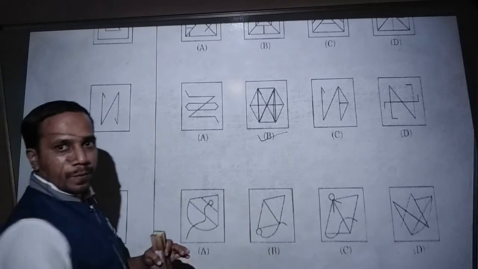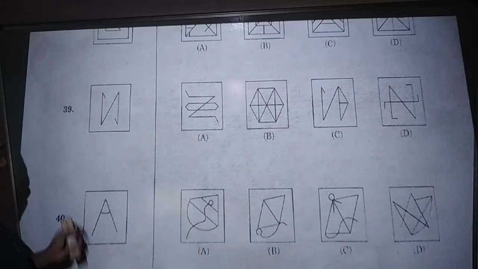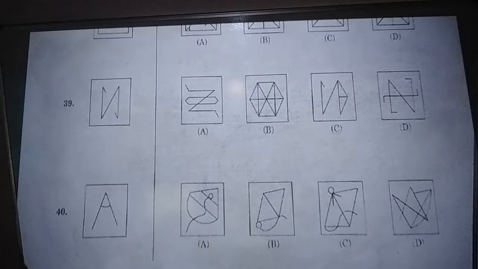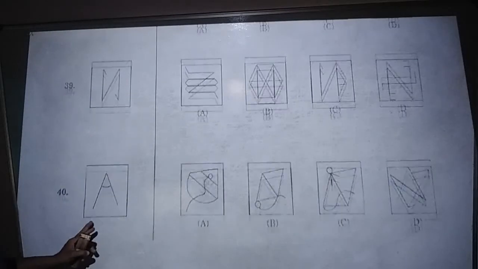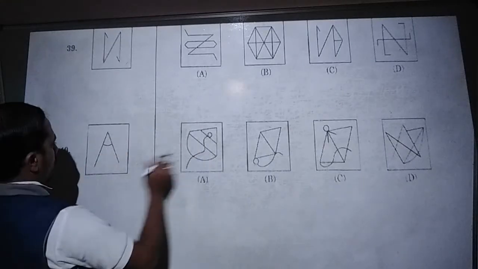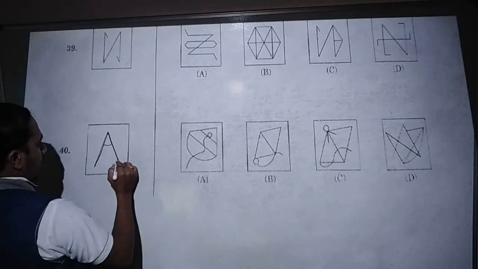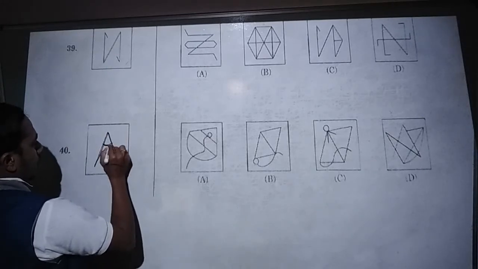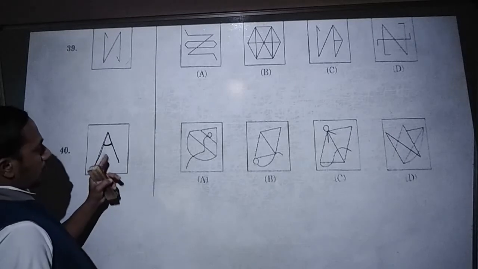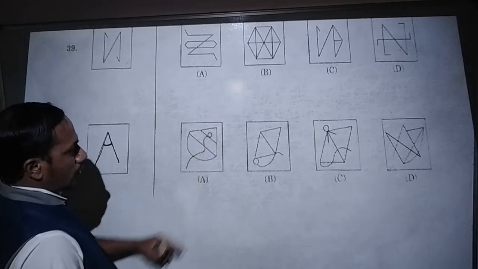Next one, question number 40. It is the last one. Like this structure, where exactly will you identify? Like this, and another part is this semicircle. The circle part also you have to identify. Here, no, you don't have that.